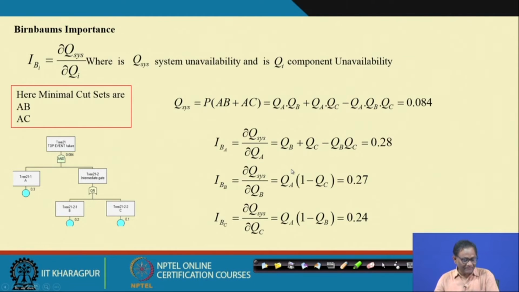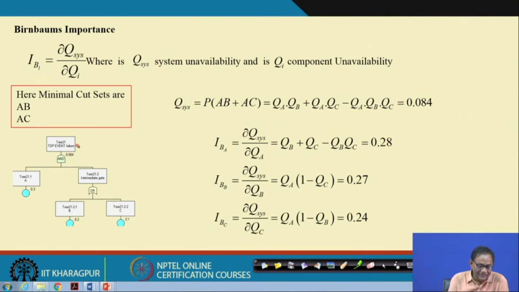Now, what is the system level unavailability? System level unavailability is when the system is under fail state. When will it be under fail state? If A failure occurs and B failure occurs, it will be failed. Similarly, if A and C occur, it will be failed, because these two are the minimal cut sets for this system.